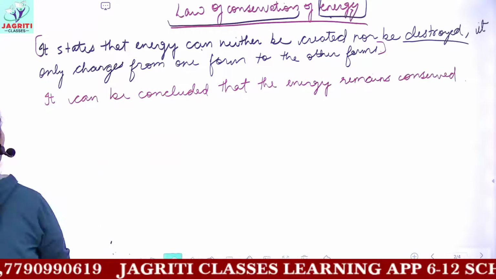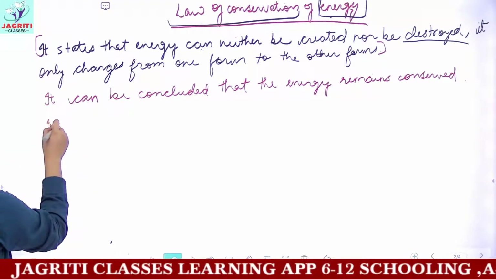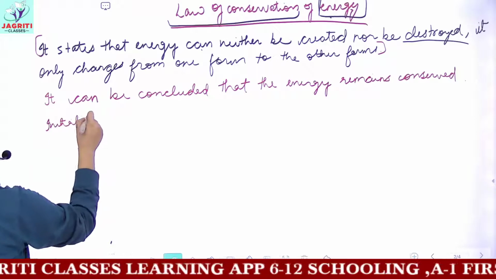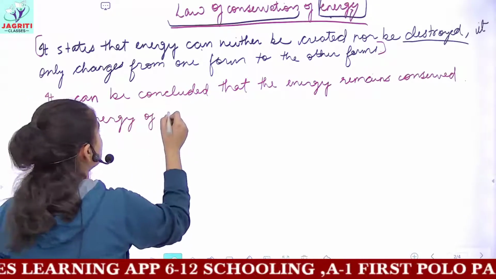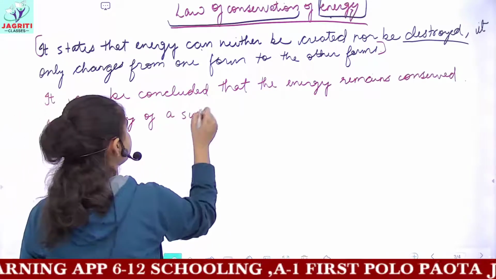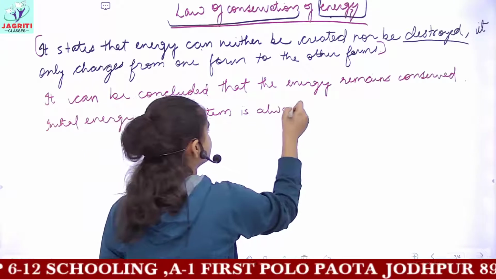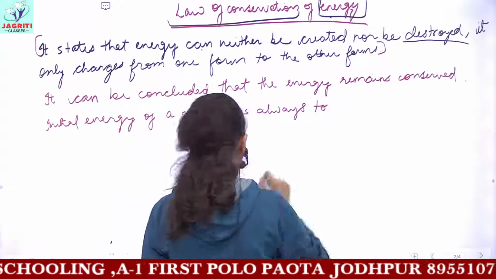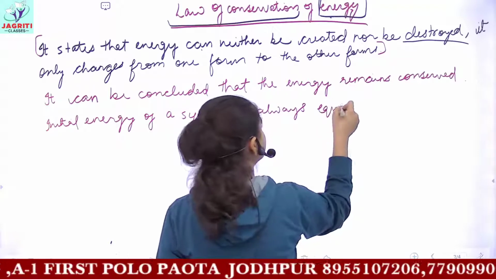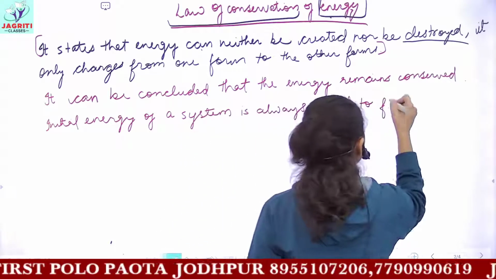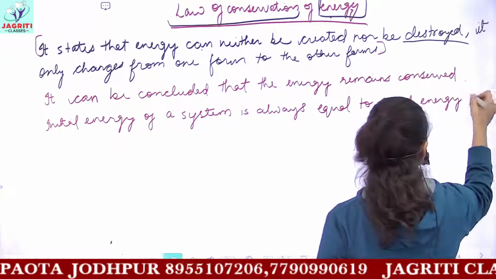Then one more conclusion which can be drawn from the law is initial energy of a system is always equal to final energy of that system.